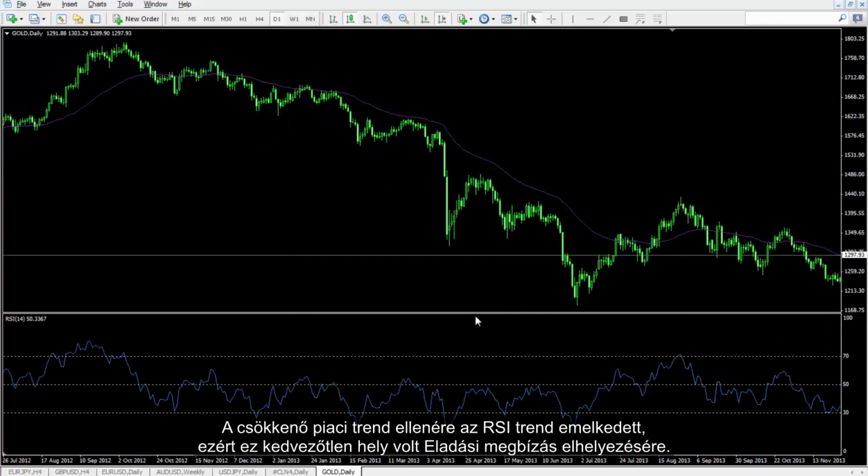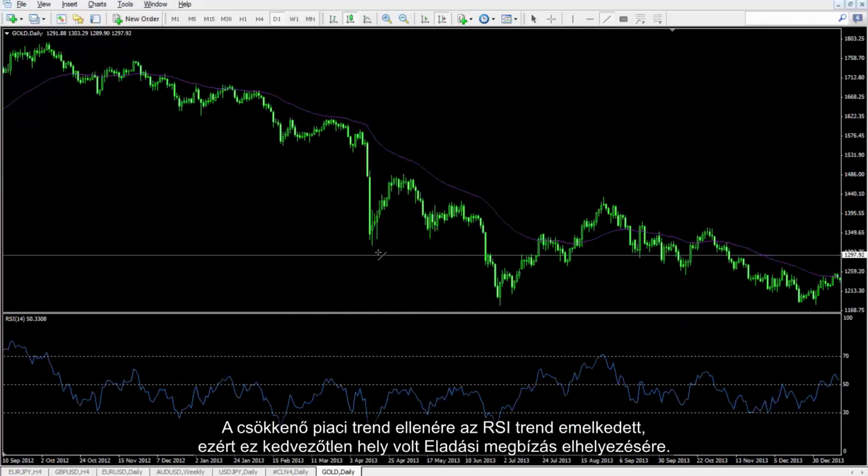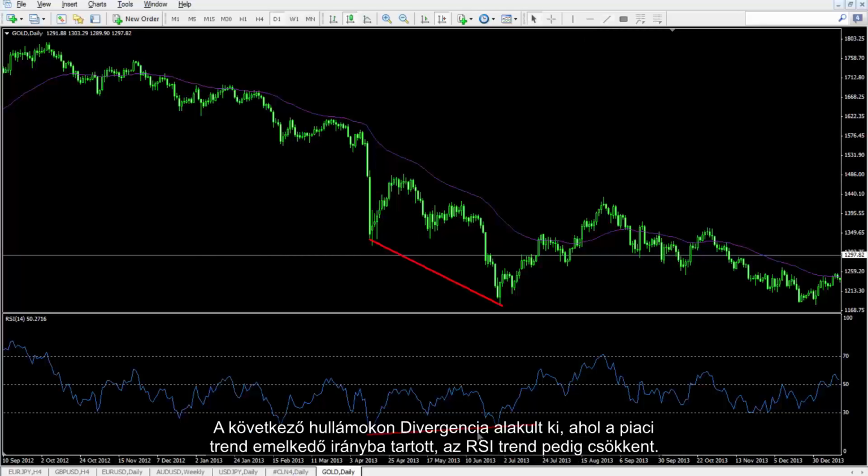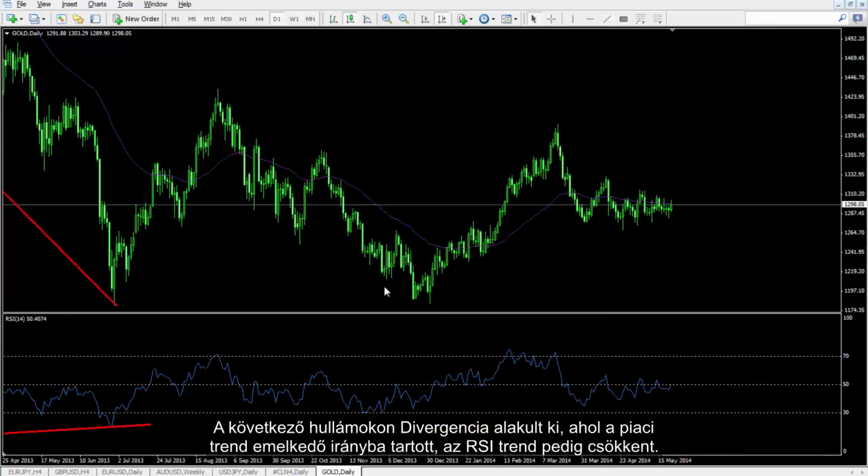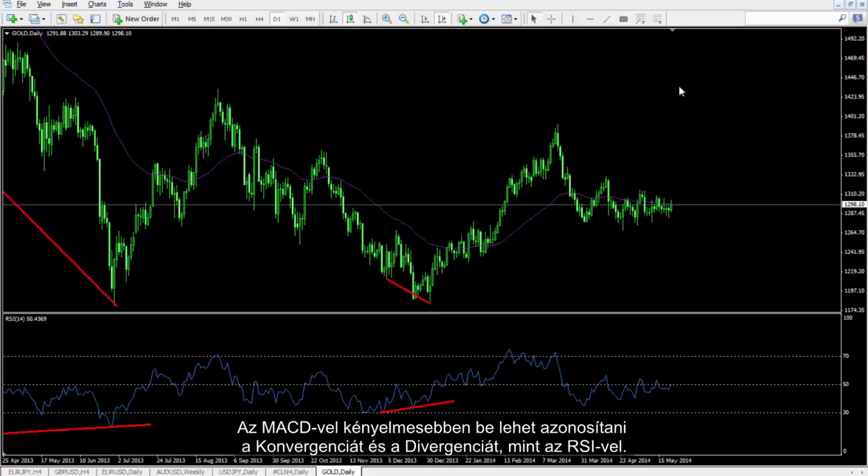Despite a downward market trend, RSI trend increased, so it was an unfavorable point to place a sell order. A divergence has formed on the next waves, where market trend had an upward direction and RSI trend declined. MACD is more convenient to detect convergence and divergence rather than RSI.